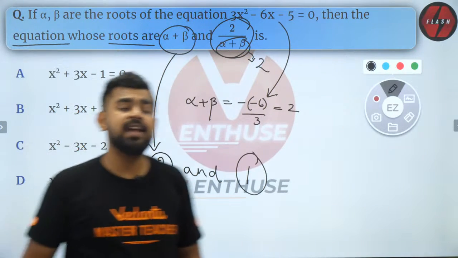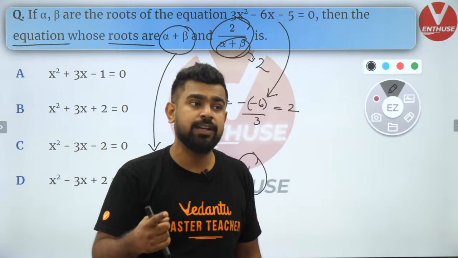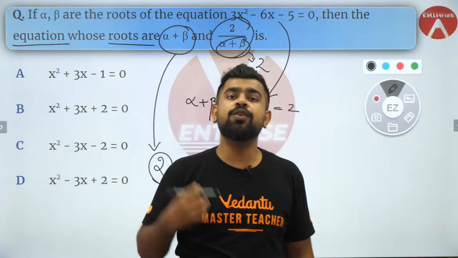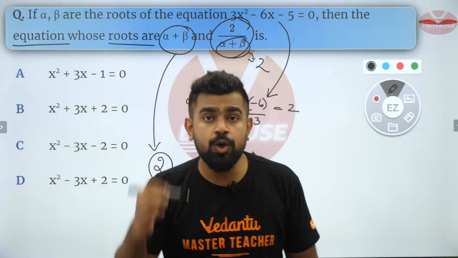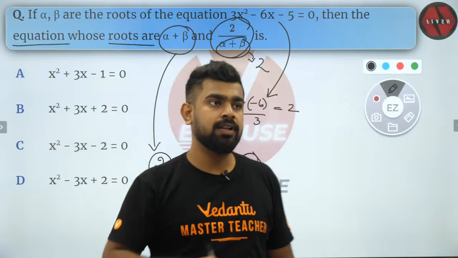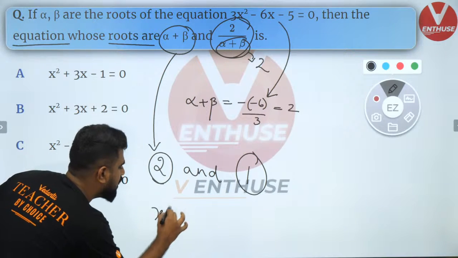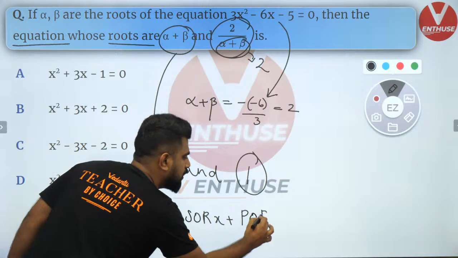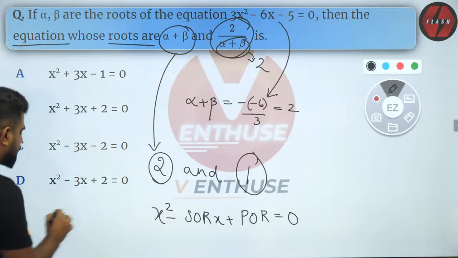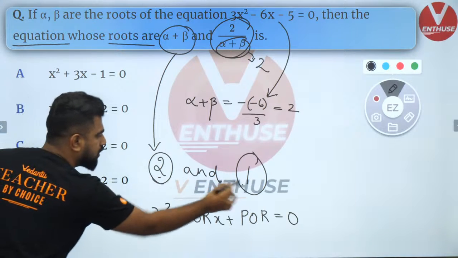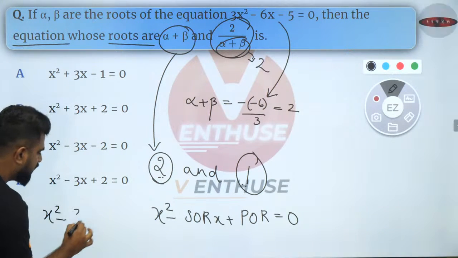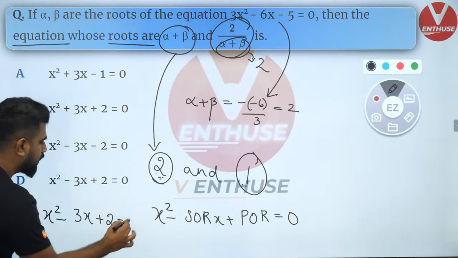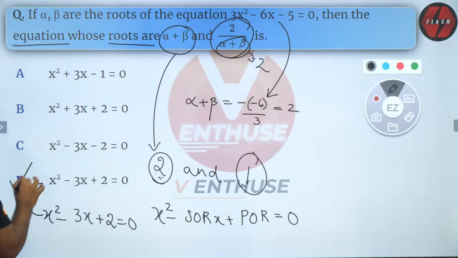I told you how to find out when you know the roots of quadratic equation. If alpha and beta are the roots, how do you find out the quadratic equation? I hope you remember. What is the method? X square minus sum of roots into x plus product of roots is equal to 0. So let's do that. X square minus sum of the roots is what? 2 plus 1 is 3, 3x, plus product of roots is what? 2 into 1 is 2. So it is option D, which is the right answer.